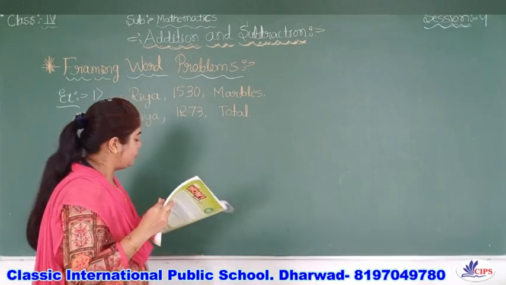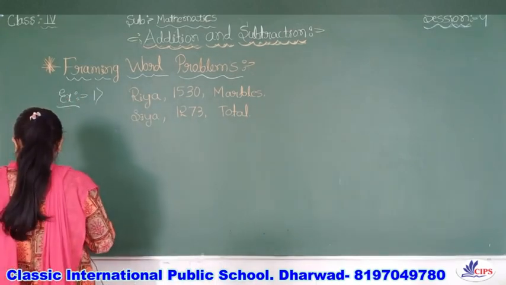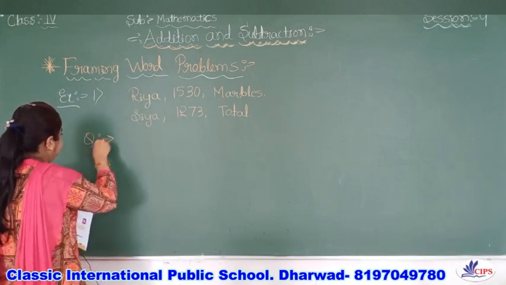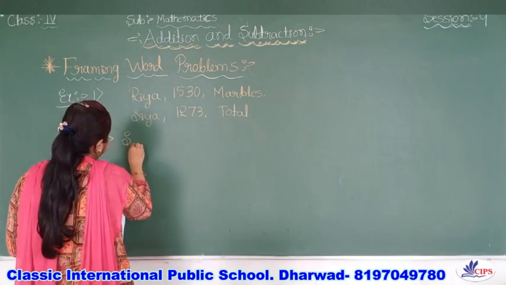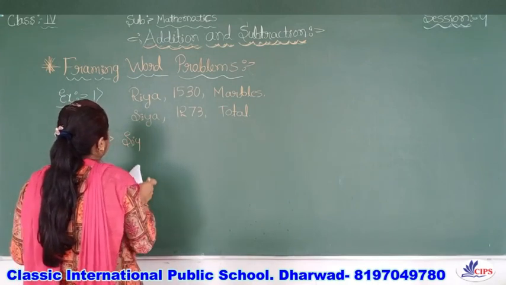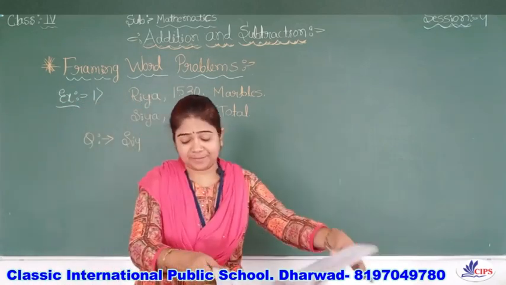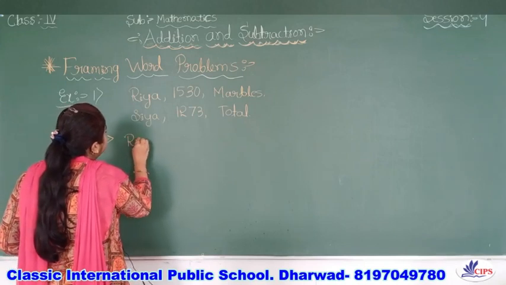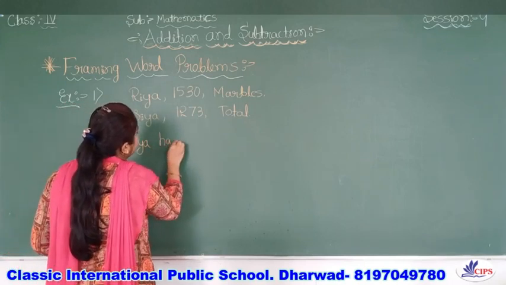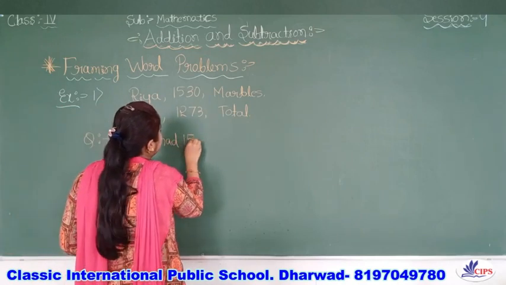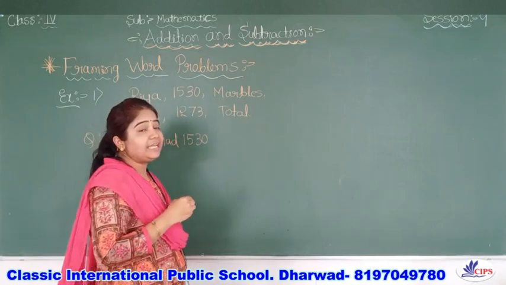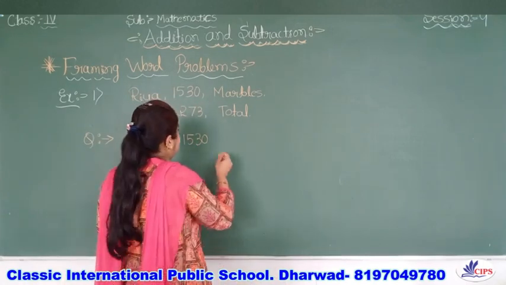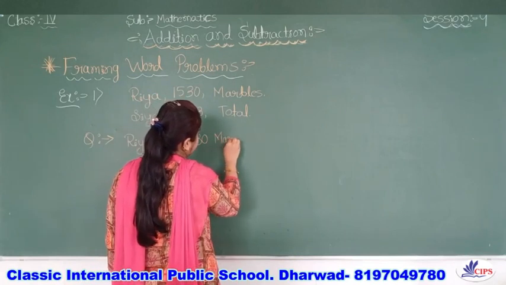So how are you framing the question? First we'll take Ria. Ria had 1530. What is it? Number of marbles. 1530 marbles.